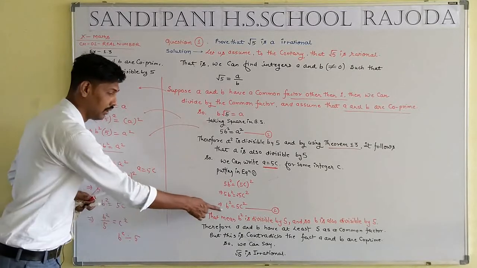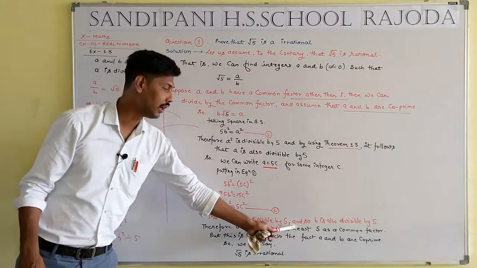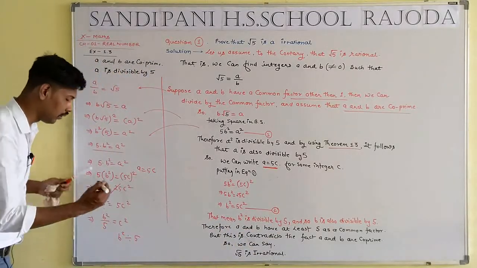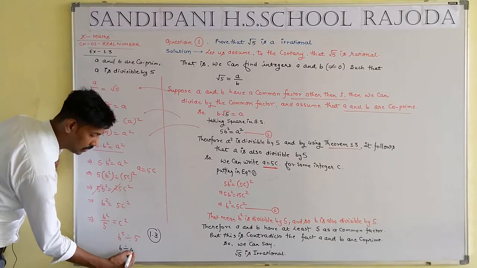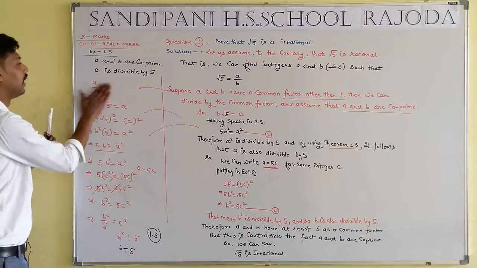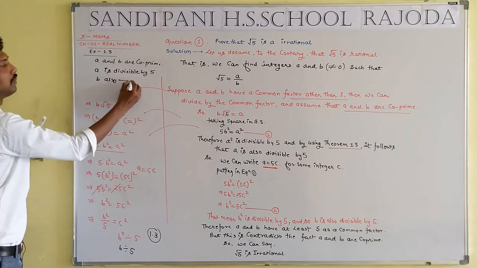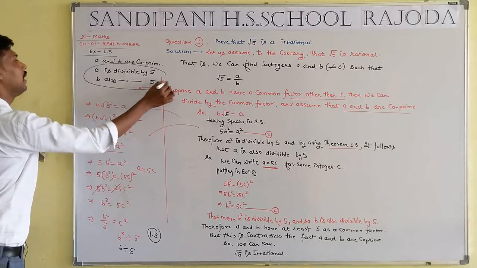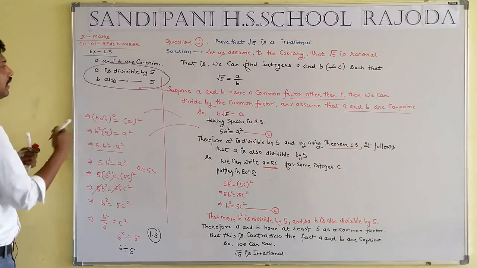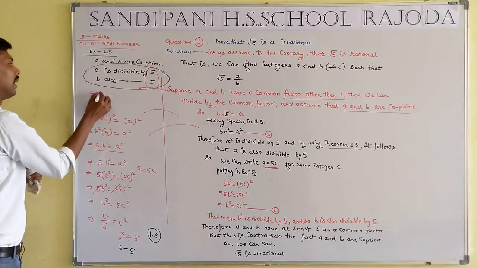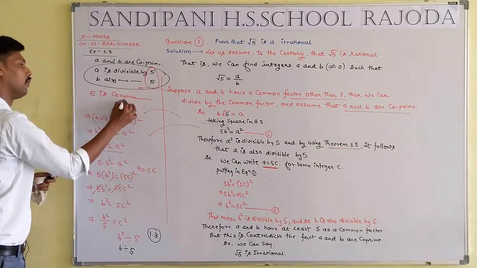b square is divisible by 5, but according to the statement of theorem 1.3, we can write b is also divisible by 5. By statements number 1 and 2, we get 5 is a common factor apart from 1.